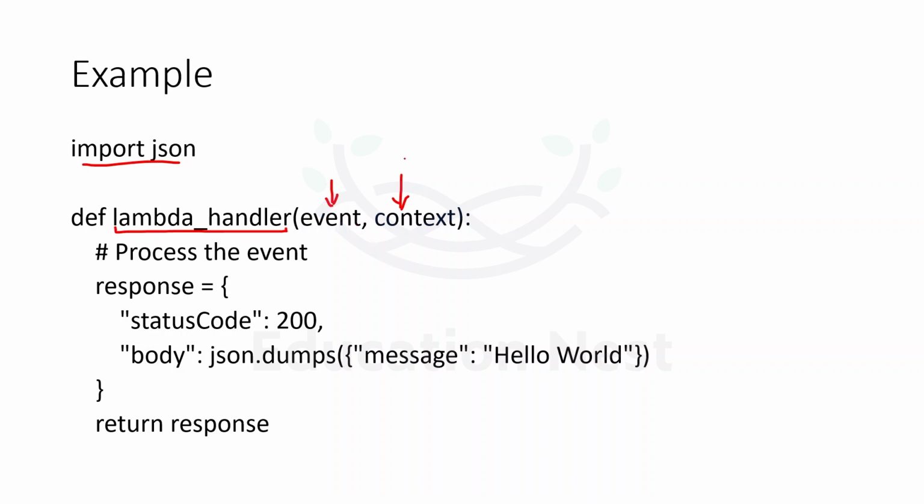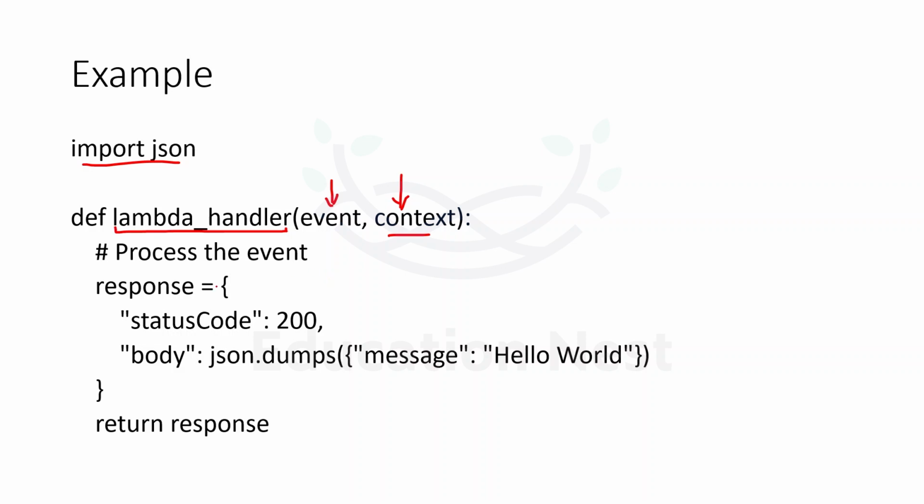If it is an HTTP request, then it would be having different contents. If S3 is invoking Lambda, then it would be having different contents, right? And the context object would be having the details about the Lambda runtime environment. How much time is left before timeout happens? What are the log details? Such details would be there in this context object.